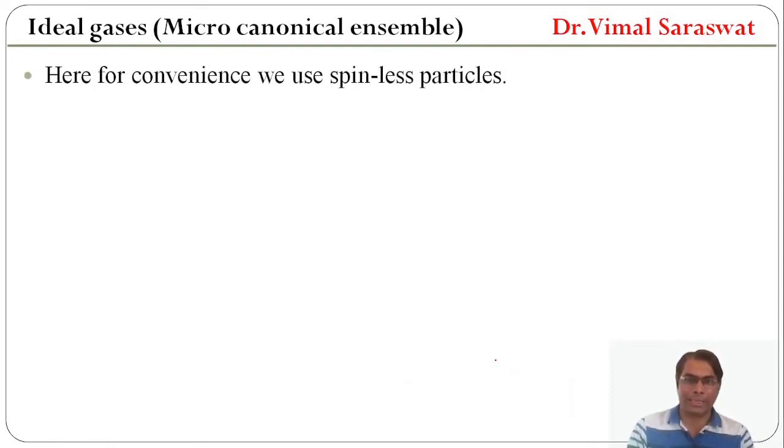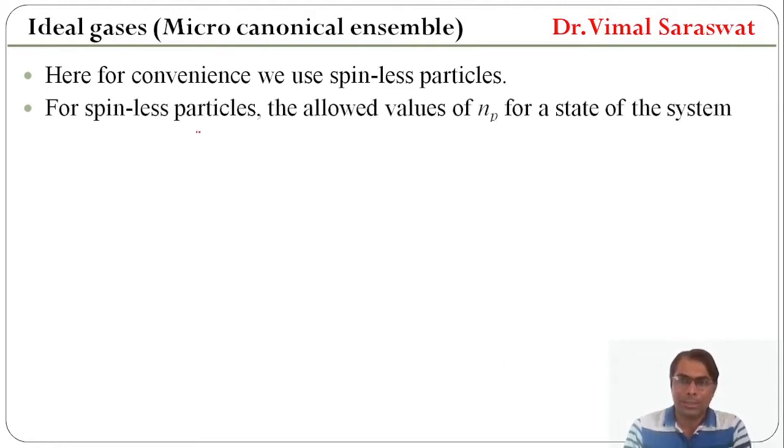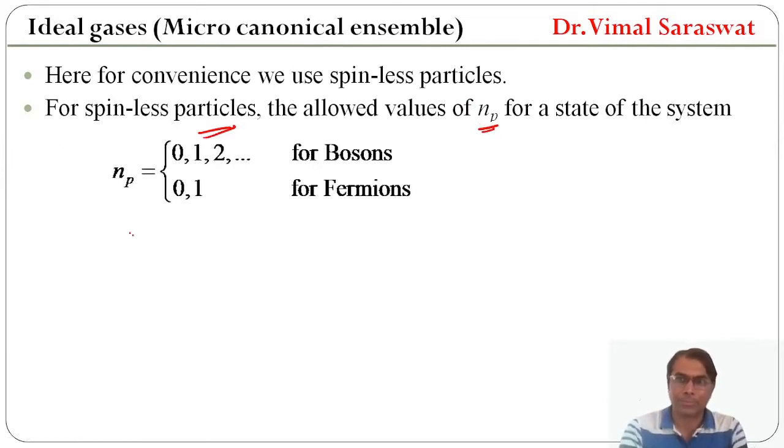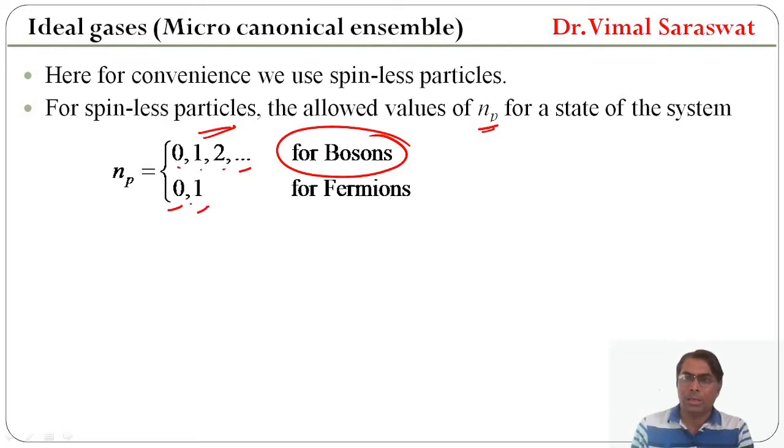Here, for convenience, we use spinless particles. For spinless particles, the allowed values of N_p for a state of the system are 0, 1, 2 and so on for bosons, whereas for fermions the value will be 0 and 1. So for spinless particles, the allowed values of N_p will be 0, 1, 2 and so on for bosons, whereas for fermions it will be either 0 or 1.